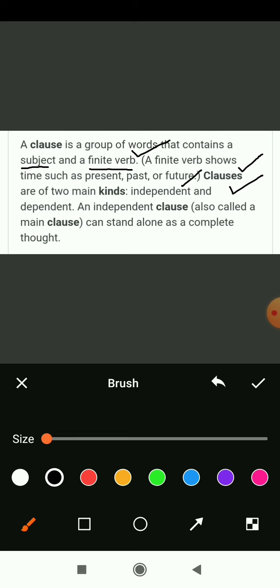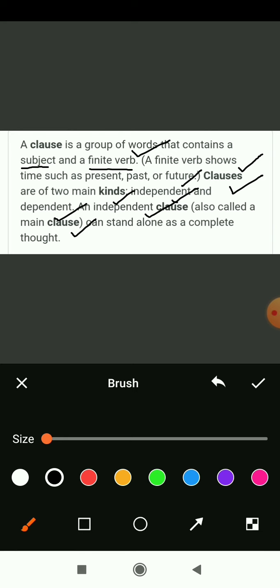Clauses are of two main kinds: one is independent and the other is dependent. An independent clause is also called a main clause. Why is the independent clause called a main clause? Do you know the meaning of independent? Yes, you might be thinking about Independence Day. Independent means remaining free and fair, without hesitation and without a threat from anyone else. This kind of nature can be called independent.